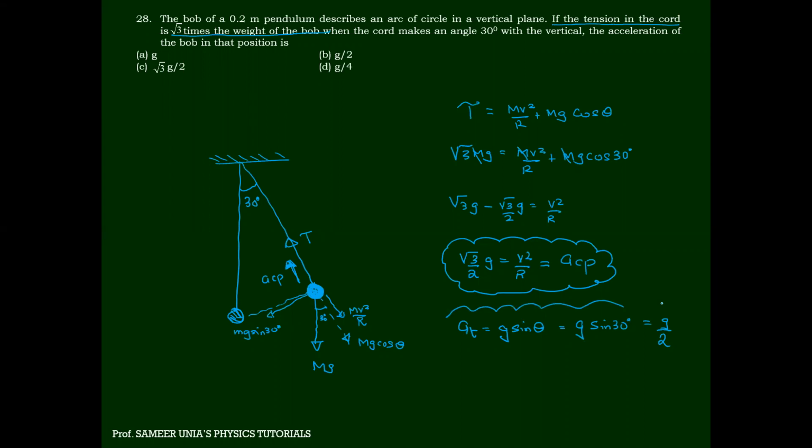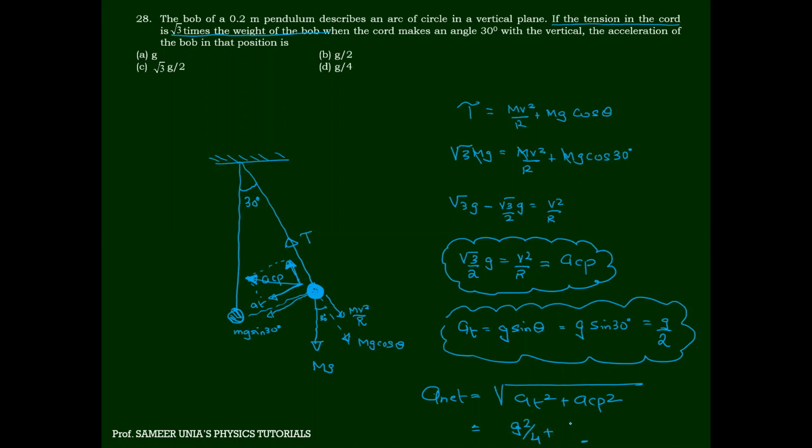Now there are two accelerations over here: one is tangential and the other is centripetal. So what will be the net acceleration? Vector sum. So what is the magnitude? The net acceleration square will be g square by 4 plus 3 by 4 of g square. So it will become g square only, and the root of g square is g. Answer is g. Getting it?